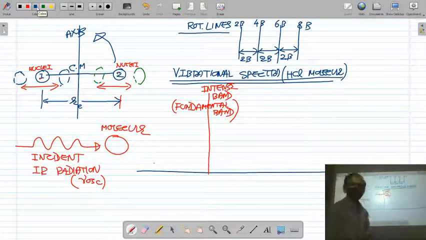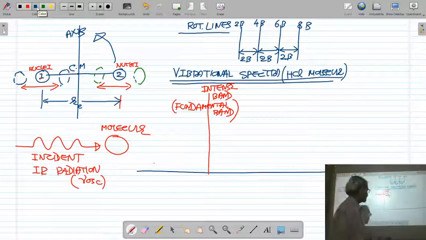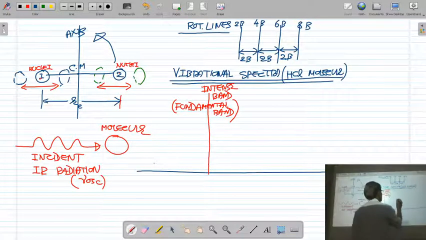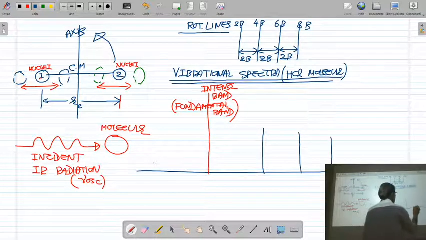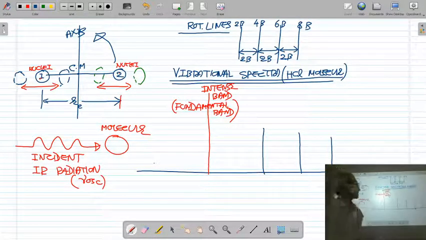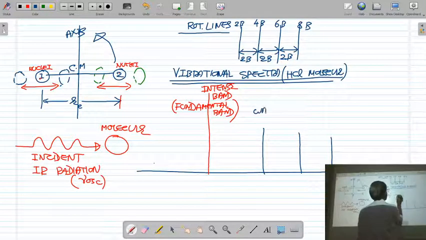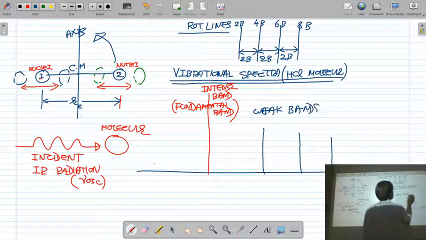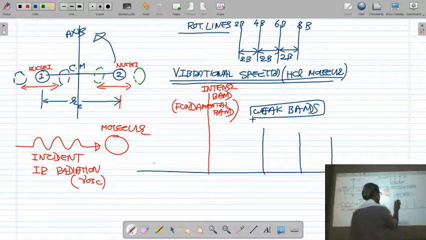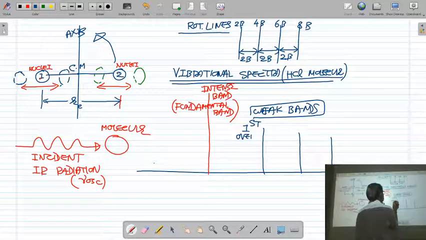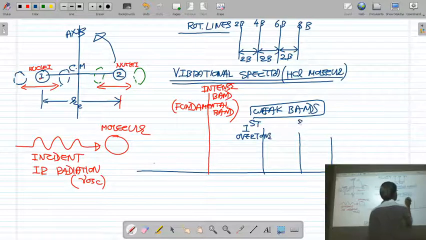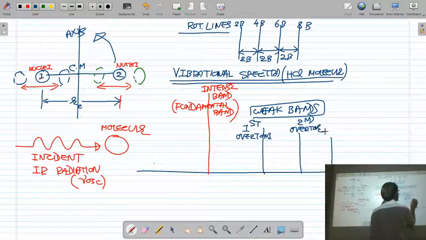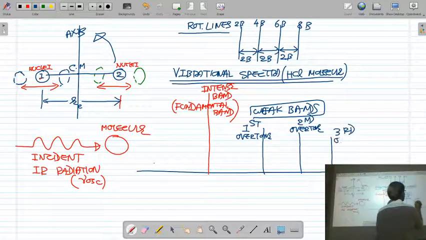This intense band is accompanied by some weaker bands whose intensity is less. This first band is known as the first overtone, this is the second overtone, and this is the third overtone.